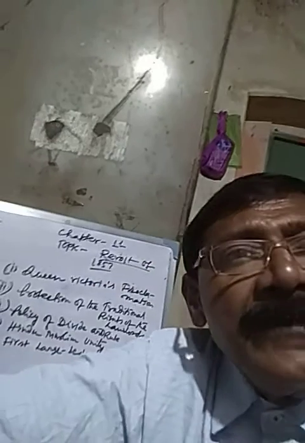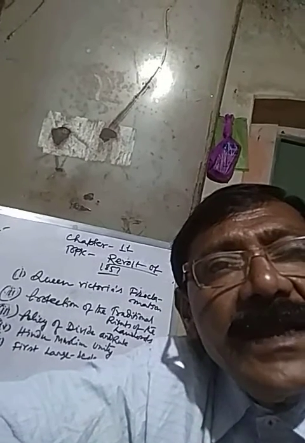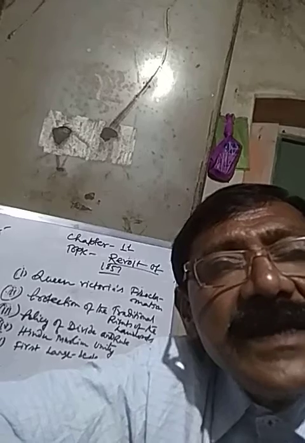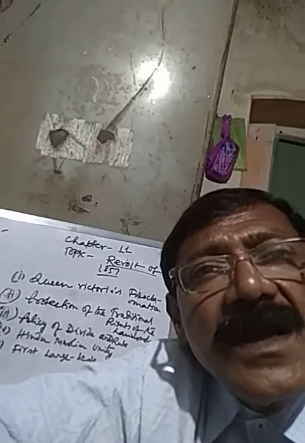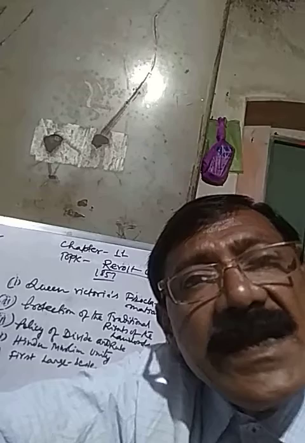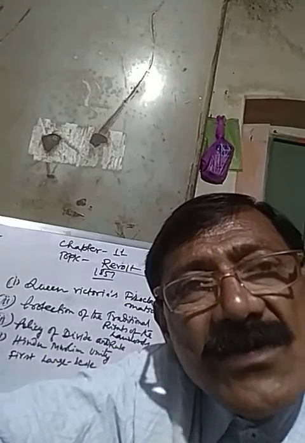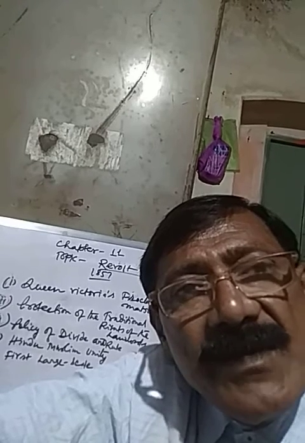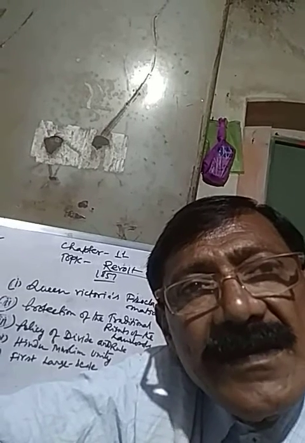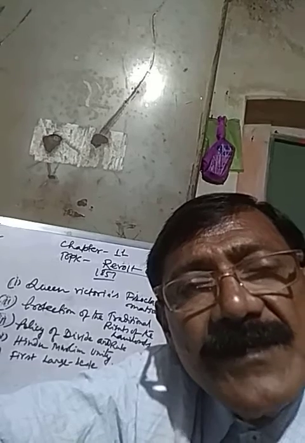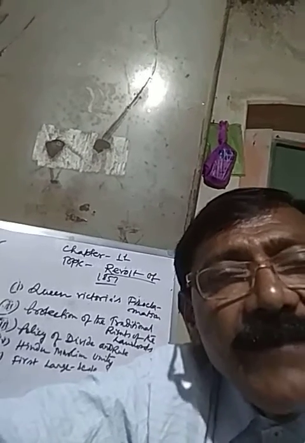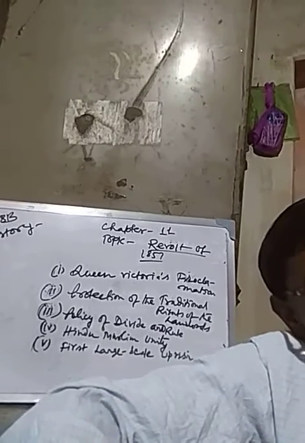The British government spent a lot of money at Delhi Darbar, but they didn't spend a single amount of money for the famine-affected areas, the people of famine-affected areas. So it was a great discontentment of the Indian people. All their hopes were nipped in the bud only because of the maltreatment and humiliation of the Indians by the British government.